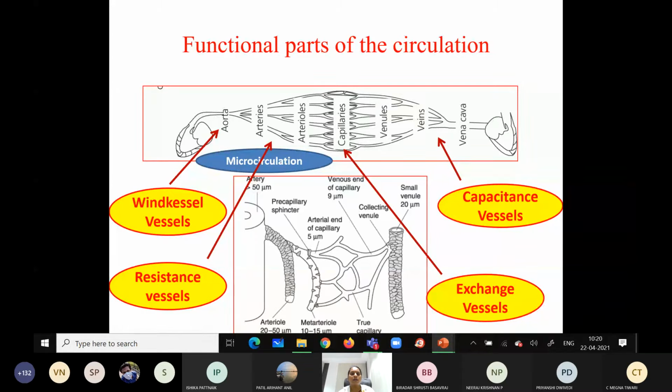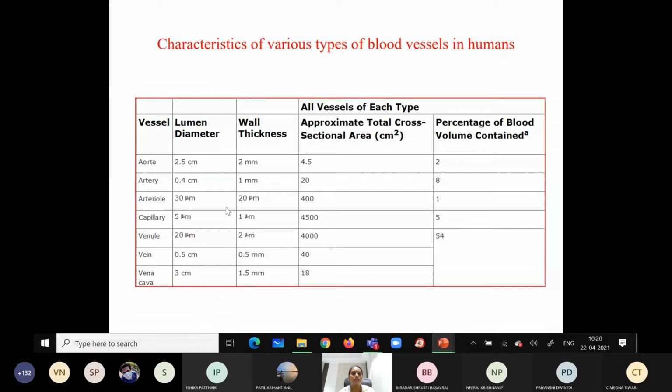Okay, so this is the table showing the diameter, thickness, cross-sectional area, and blood volume percentage present in each component of the vascular system. You can see here that 54% of the whole blood will be present in the venous component. So that's why the veins are called what?